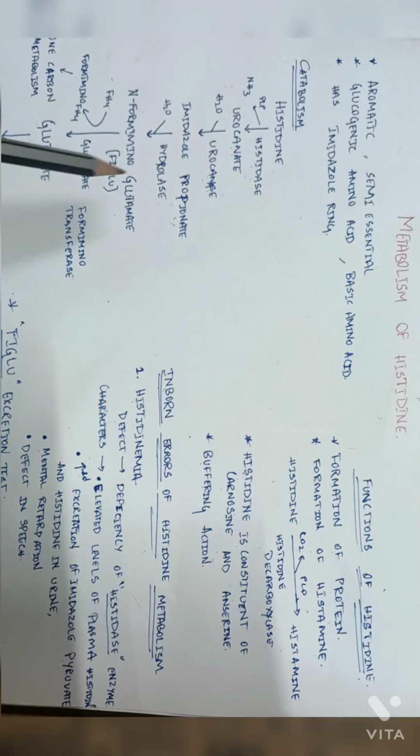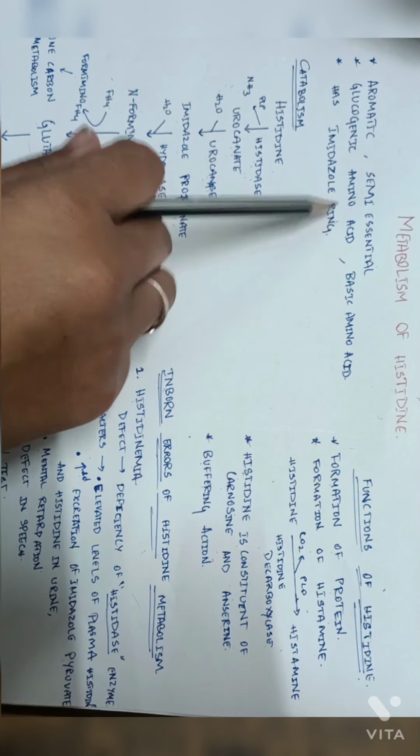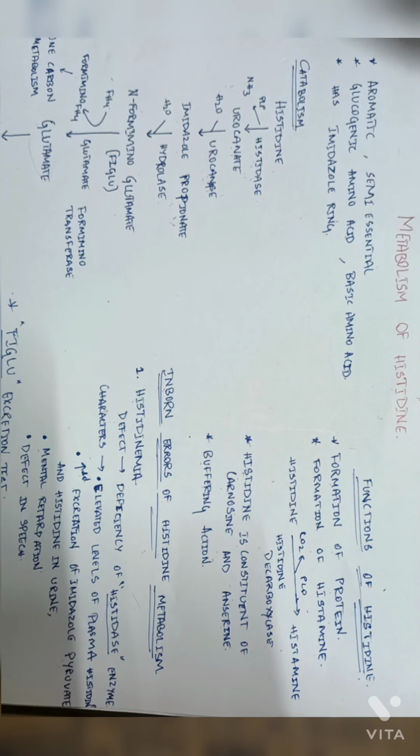Glutamic acid is transaminated to form alpha-ketoglutarate, which can be converted to glucose. So, histidine is a glucogenic amino acid. The formimino FH4 is the form of one carbon compound. Through the formimino group, histidine contributes to the one carbon pool.